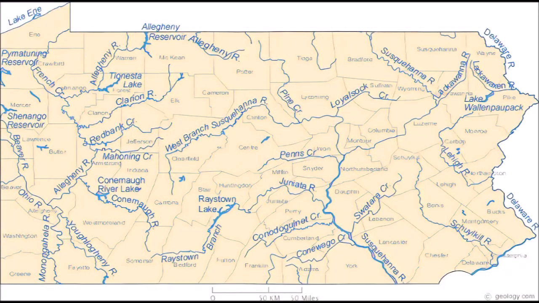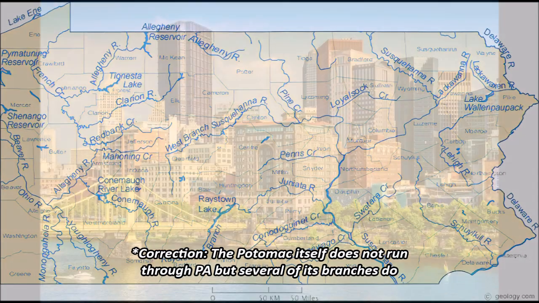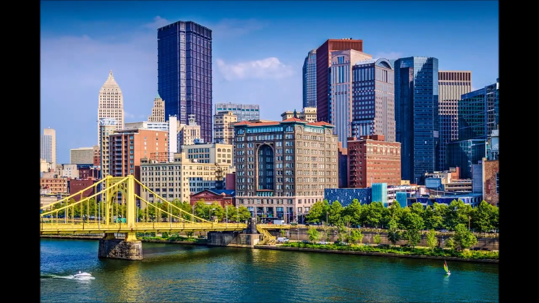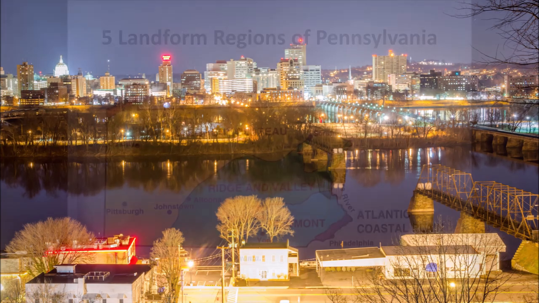Rivers. Pennsylvania also contains more significant rivers than most other states. These significant rivers include the Delaware, Ohio, Potomac, Pine Creek, Allegheny, Beaver, Monongahela, and Susquehanna River. Most of Pennsylvania's major cities are situated along these rivers. For example, the city of Pittsburgh is located where the Ohio, Monongahela, and Allegheny rivers intersect. The capital city of Harrisburg is located along the Susquehanna River.